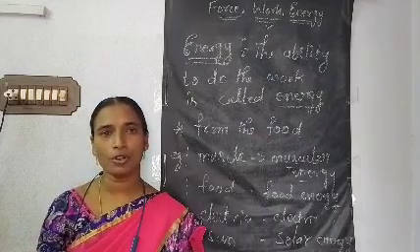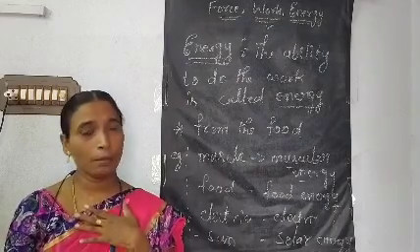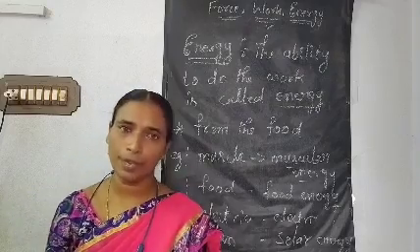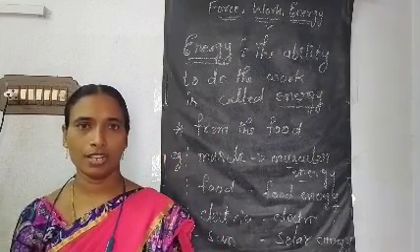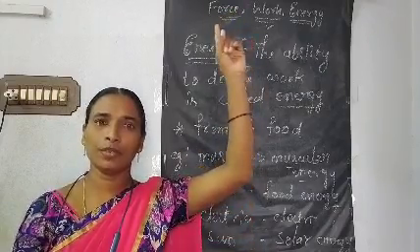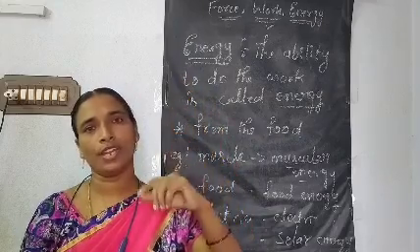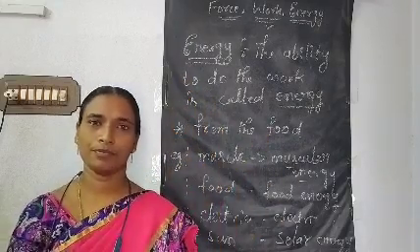And one more thing I want to tell. From the food we are getting energy, no? Plants also need energy to prepare the food. If they are not preparing food, we can't get food and we can't get energy. From where do they get energy? Basically from the sun. The sun is the one and only source to give energy to all living organisms through the plants.